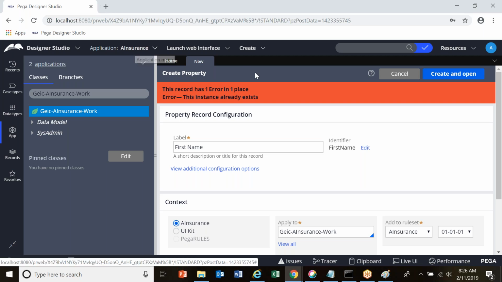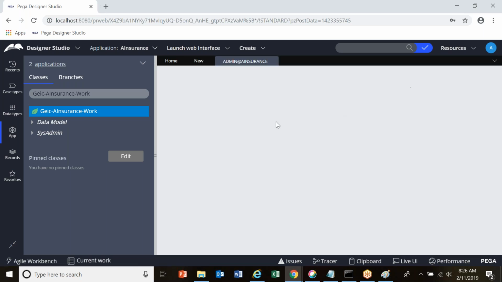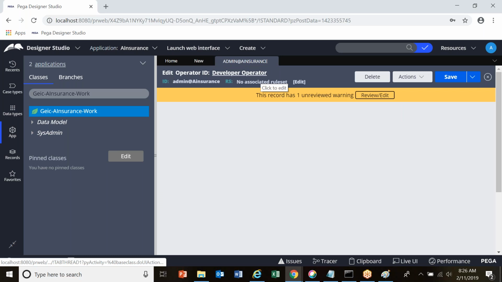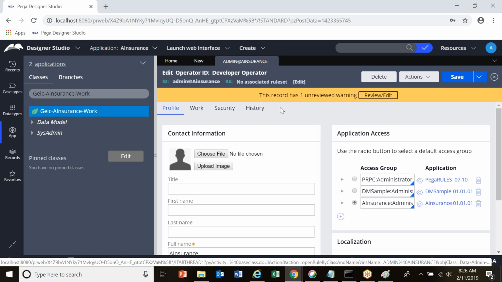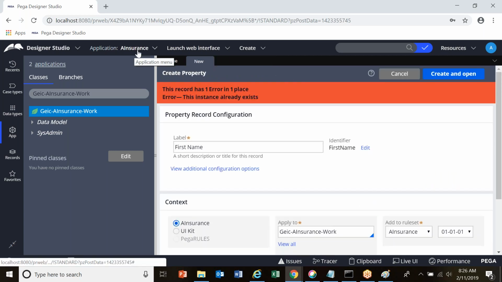Yes, this operator, I've made my default application A Insurance. I've done this manually. So for that reason, once I log into this application, it shows A Insurance.